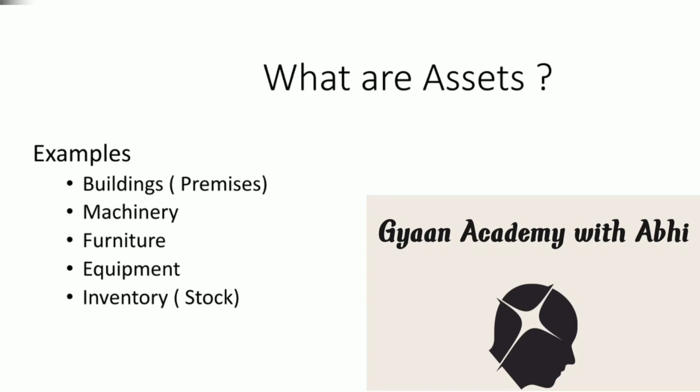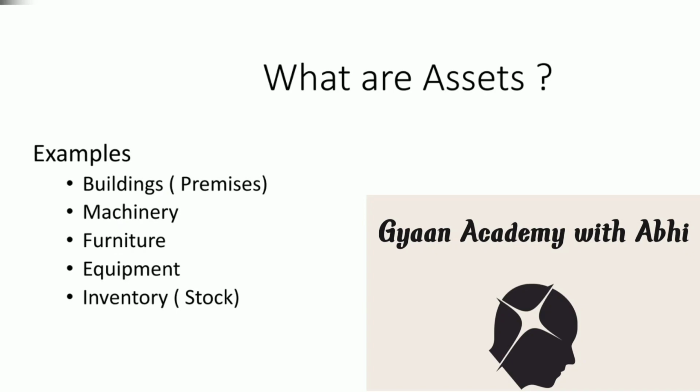You can think of any machinery or any equipment which is used by the firm either to manufacture the good or to render an after-sales service. Now all these activities are done for the purpose of generating revenue. So here all this equipment will also be the asset for the firm.